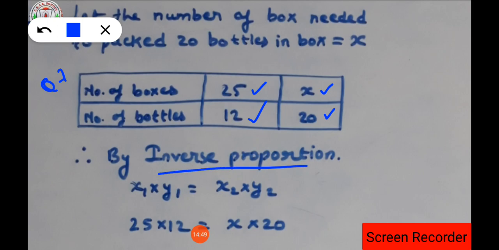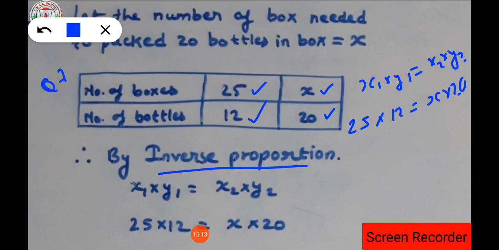Clear? So what is inverse proportion? x1 into y1 is equal to x2 into y2. This is the value we have, isn't it? So here x1 is 25 and y1 is 12, equal to x into 20.